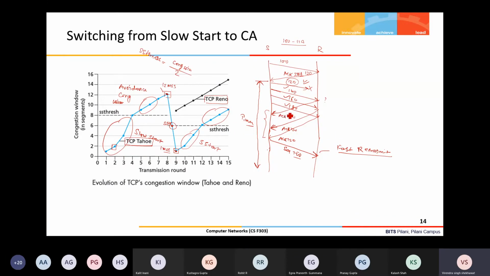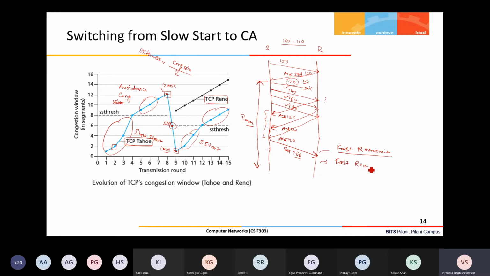Because these packets are still received by the receiver. All the packets which I have sent subsequent to this lost packet have been successfully received by the receiver. That means the network is not congested. So I should not be very conservative in entering into the slow start. I can start from some higher value. That concept is called fast recovery.